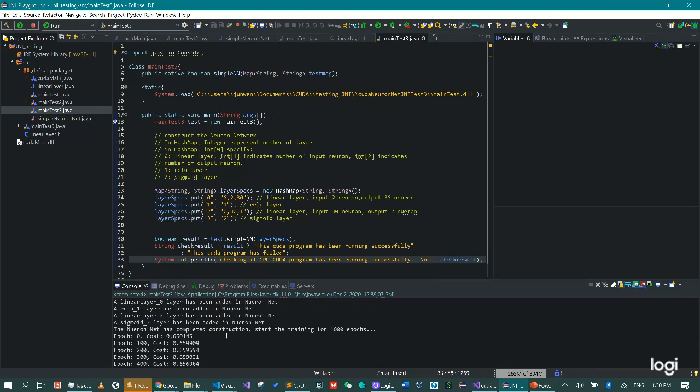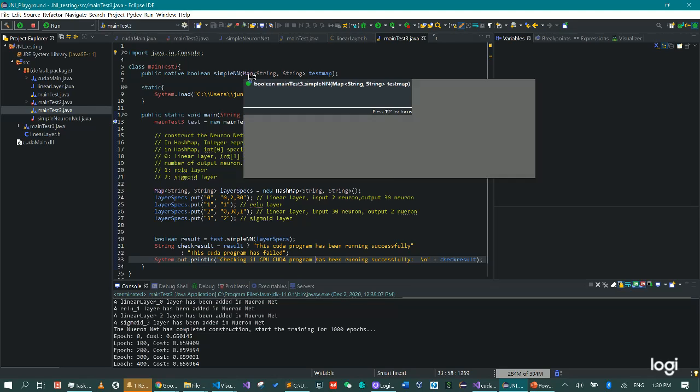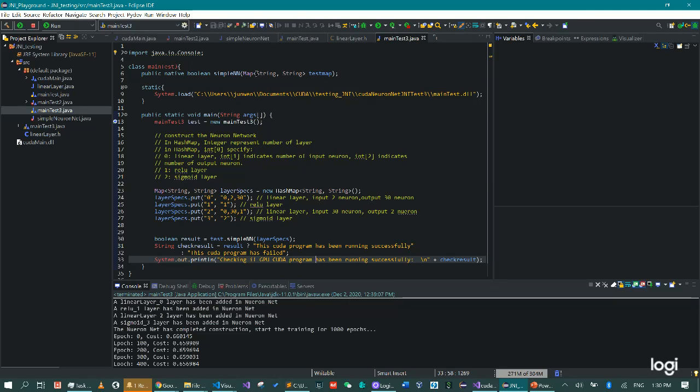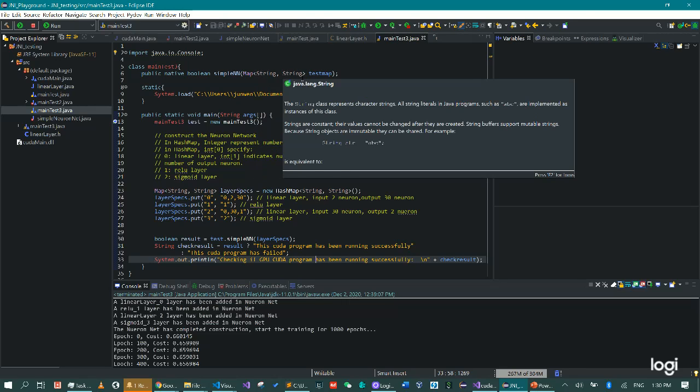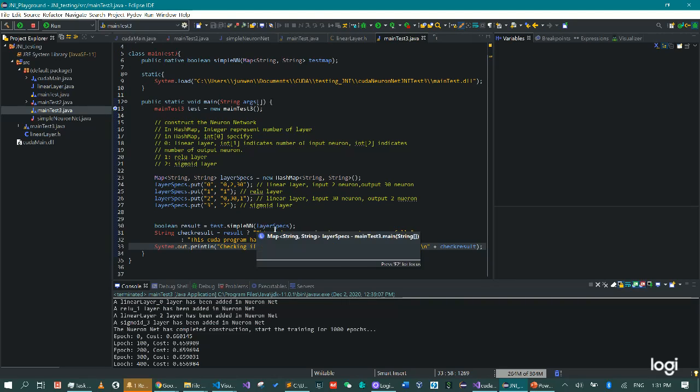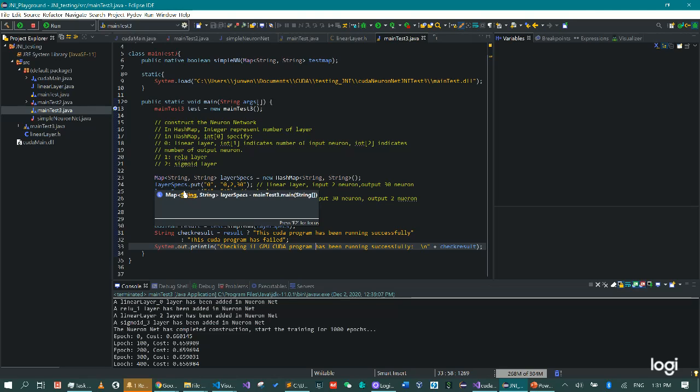To save you some time, if we run this code, basically this is calling the main test.dll, which I just generated from the test3 project. This will help us get the method, a simple neural network, which has a parameter or argument as input, a hash map with a string as key and string as value. So if we call this in Eclipse, we're going to pass a map, as we say here, layer specifications. With this input, we are going to call this method, and here is the output.